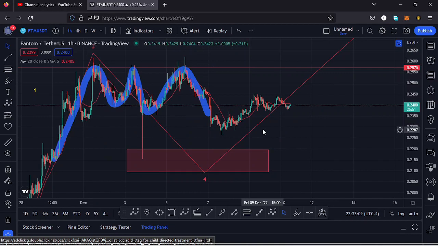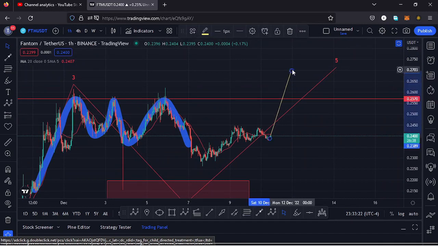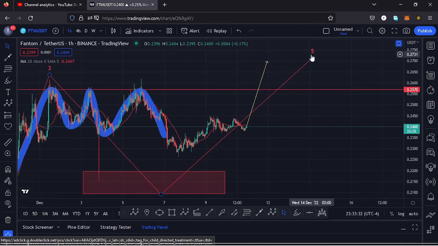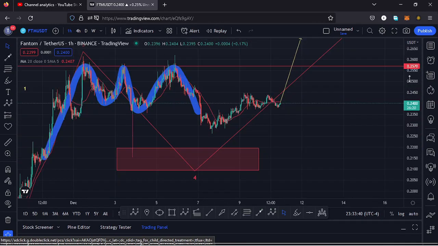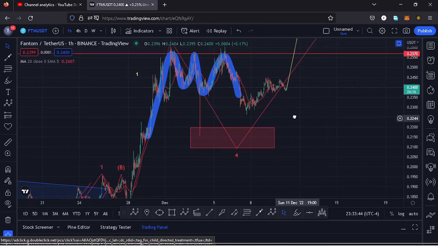But in case Fantom manages to break above the 20-day MA and continue pushing even higher, and also manages to break above the wave 3 high, and continue pushing higher and make a new high, then that will make me adjust my Elliott wave count, having the new high as the high for that wave 3, then expect another retracement to the lower side in the formation of that wave 4 before we see an impulsive movement to the upper side in the formation of that wave 5. So those are my short-term and long-term scenarios that I'm expecting to play out here on the Fantom chart.